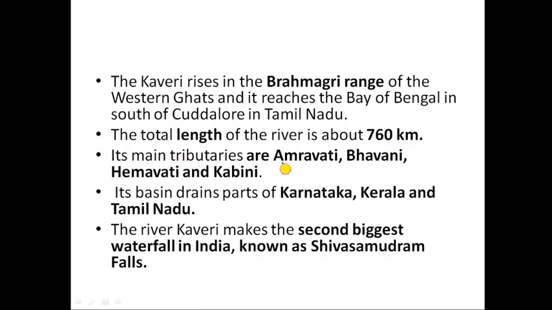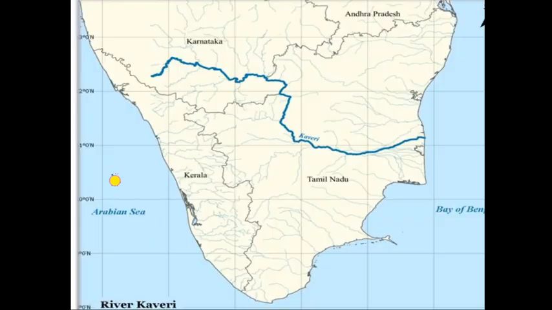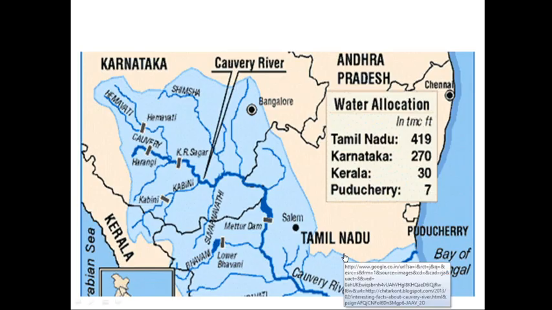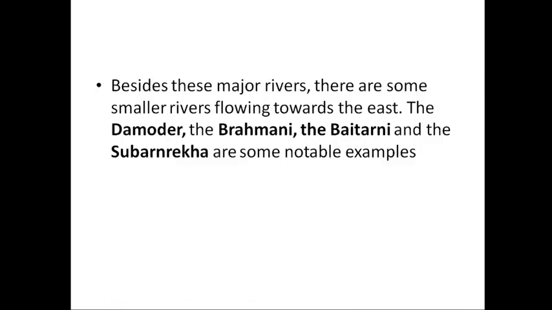The main tributaries are Amaravati, Bhavani, Hemavati and Kabini. Its basin drains parts of Karnataka, Kerala and Tamil Nadu, as we have already seen here. The river Kaveri makes the second biggest waterfall in India, known as the Shivasamudram Falls. So this is the drainage basin of this river.